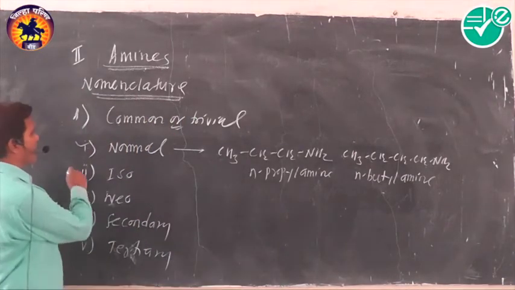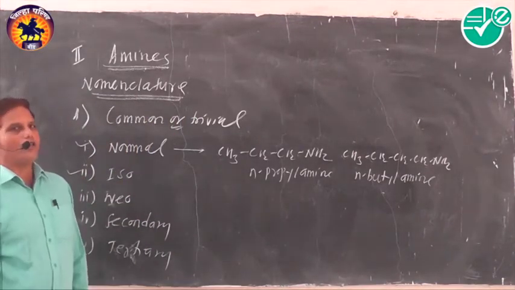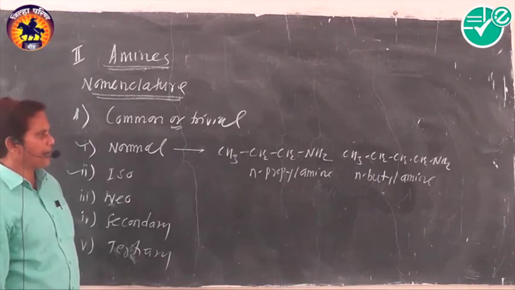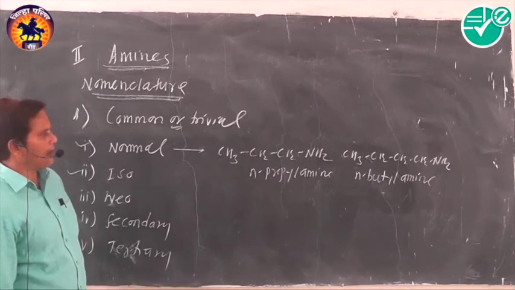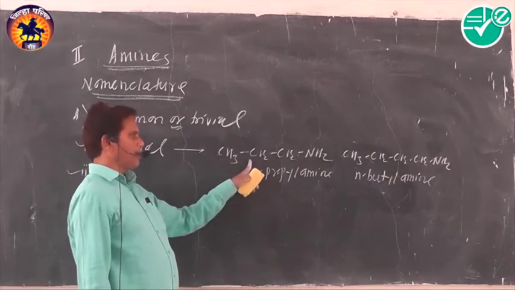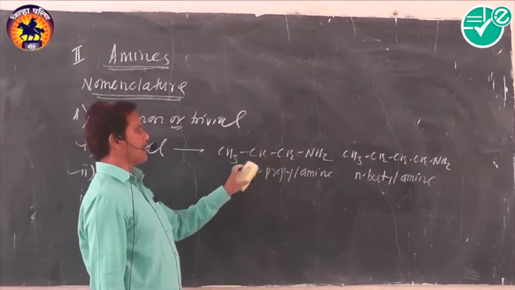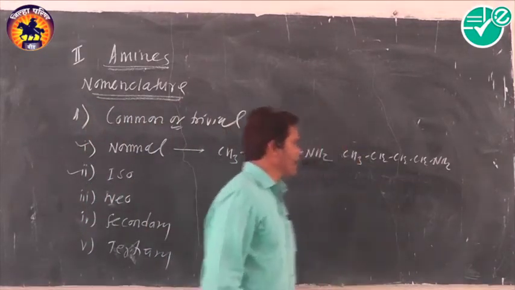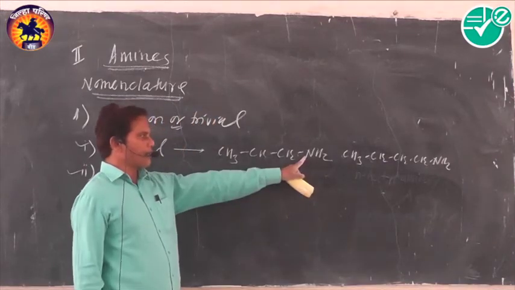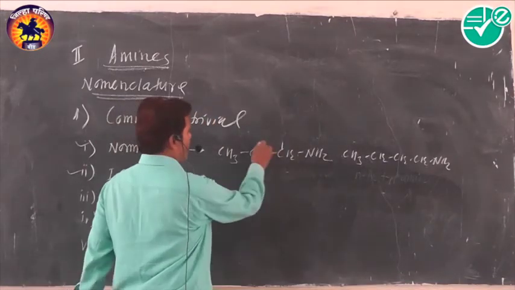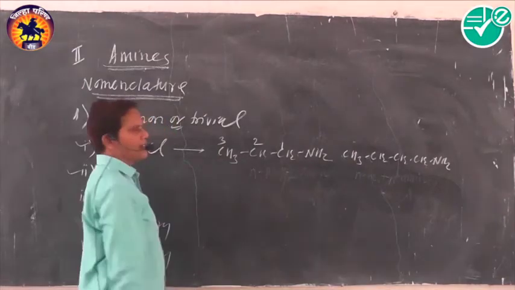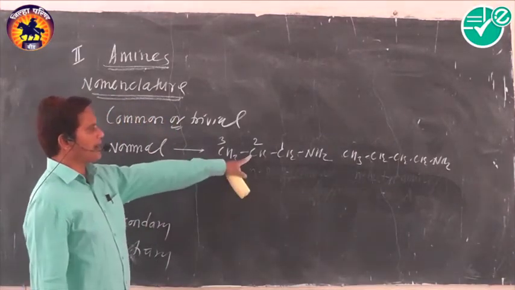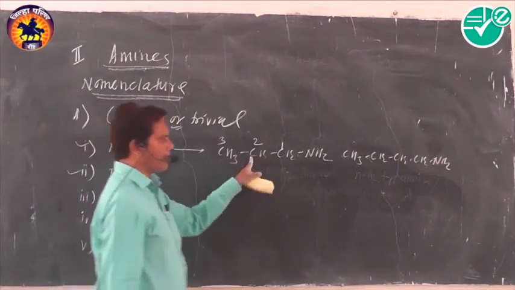Okay, number two, iso. The iso prefix is used when one of the hydrogen atoms of the second last carbon atom gets replaced by a methyl group. See here. The carbon atom attached to the amino group is numbered as 1, and counting from there, the carbon before the last is said to be the second last, or last but one.